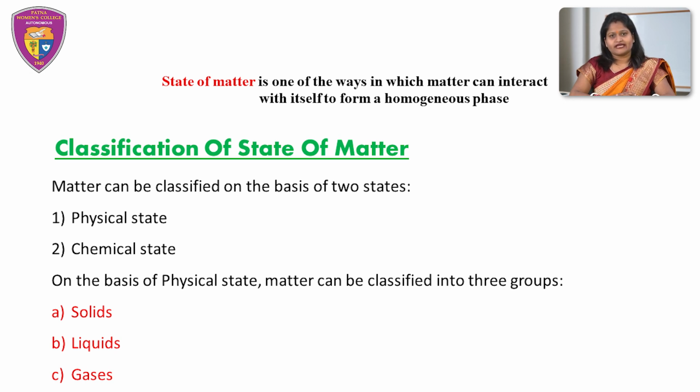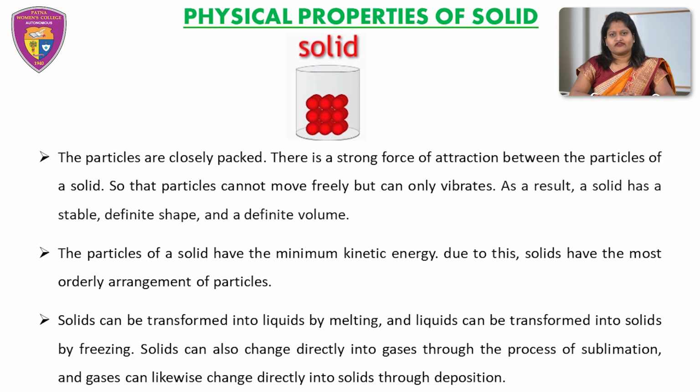A state of matter can be classified on the basis of two states, physical state and chemical state. On the basis of physical state, matter can be classified into three phases: first, solid phase, second, liquid phase, and third, gaseous phase. First, we will discuss the physical properties of solids. Let's see the figure here.